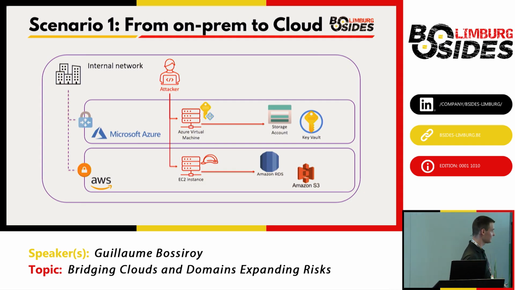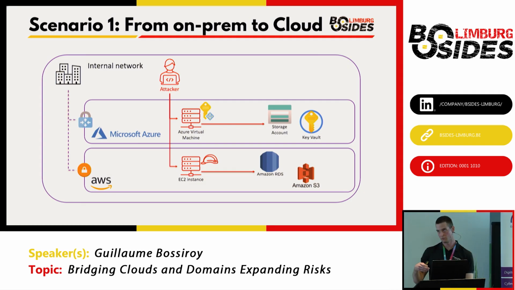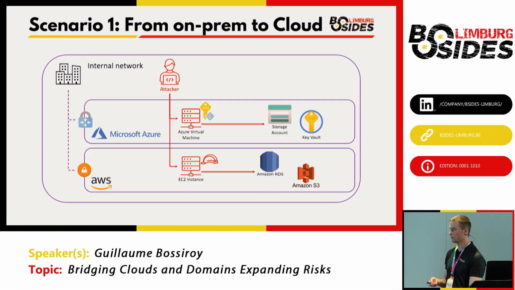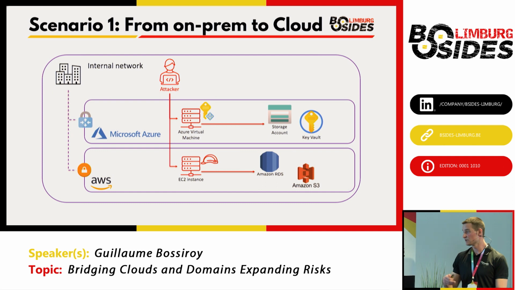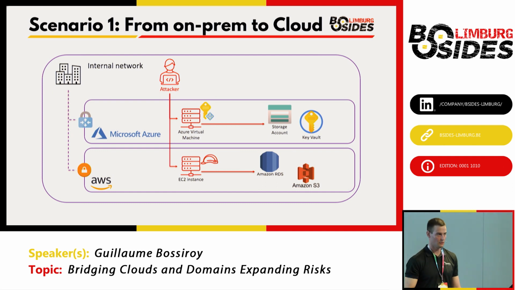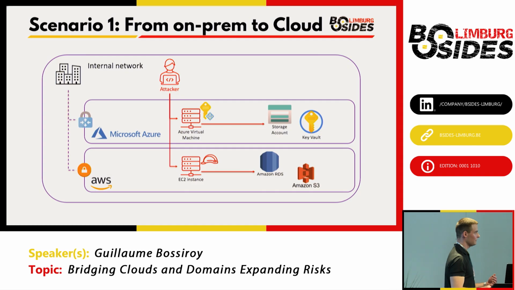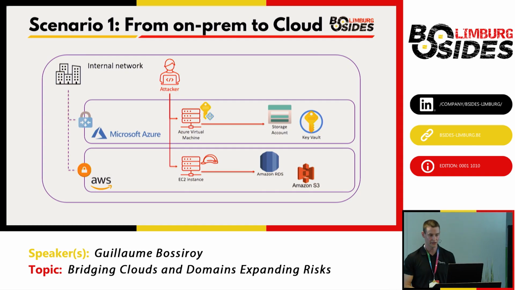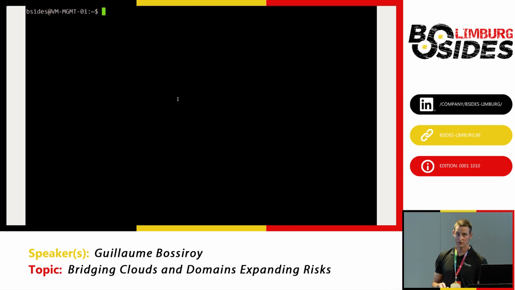Why am I talking about this scenario today? Because when doing offensive security engagements, we often have an initial foothold in an organization's internal network, and sometimes we do have some objectives that are cloud-based. So when we access some server, we always check if that instance metadata service, be it for Azure, GCP, or AWS, is running, and maybe we can abuse that to gain access to cloud resources and further expand our access in the cloud. So I have a first demo to show you how it looks in practice.